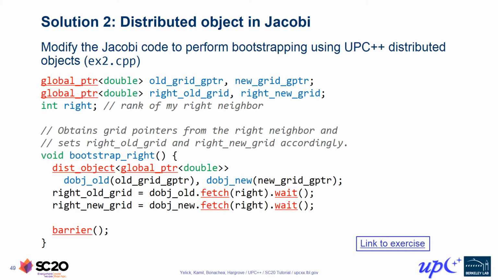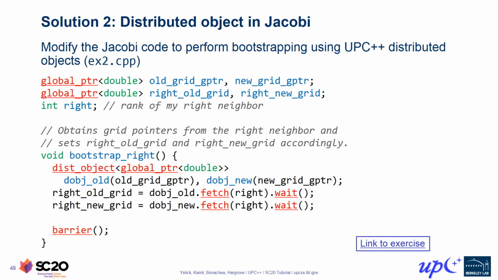In this solution, you can see we've declared two separate instances of dist_object, where the value type is a global pointer to double. We've initialized the local representative of each distributed object with the corresponding global pointer to our local grid cells. This function is called collectively, so all the ranks are running the same code and taking analogous actions. So after constructing our two dist_objects, we invoke the dist_object fetch member function, passing it the rank of the process whose value we wish to fetch from the distributed object.